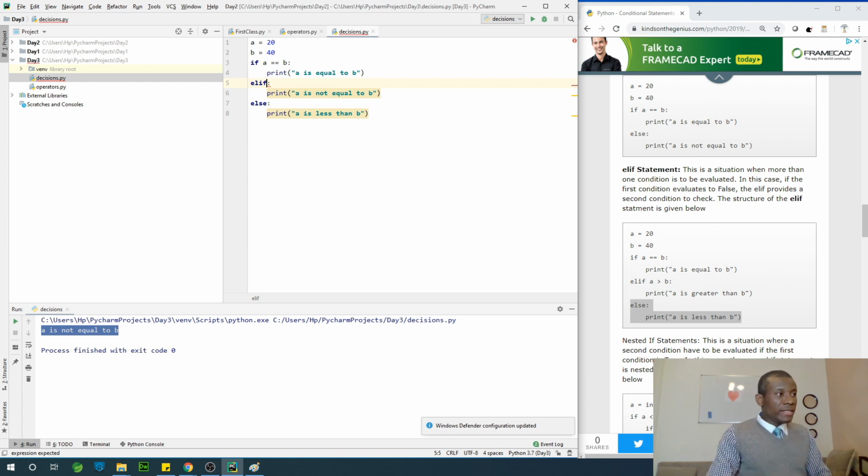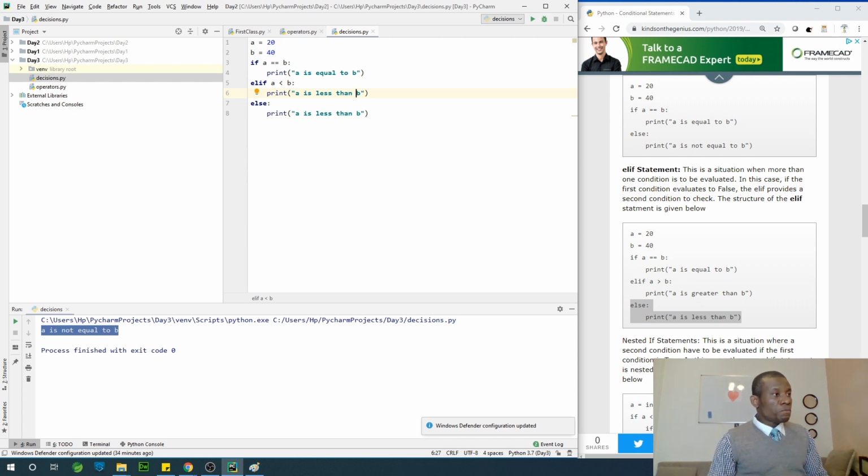So in this case, elif A is less than B, we print A is less than B. Now, if A is not equal to B, it may be A is less than B or greater than B. Now, we check the second condition: is A less than B? Then we'll print A is less than B. What if A is not less than B? Maybe A is greater than B.